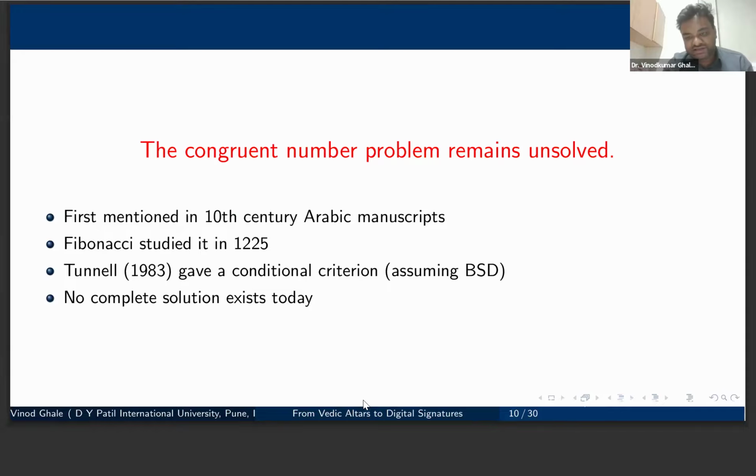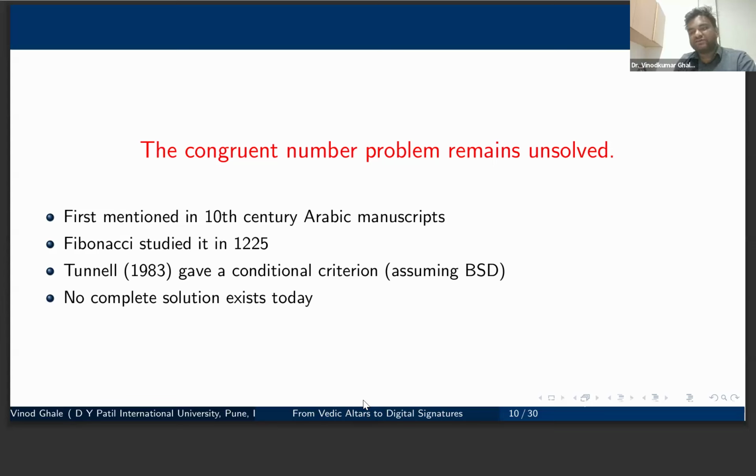The problem is, do we have an algorithm to determine which numbers are congruent numbers? The congruent number problem is: given any number, can we decide which number occurs as the area of a rational right angle triangle? This problem is more than 1,000 years old. First it was found in Arab manuscripts, and then Fibonacci worked on it.